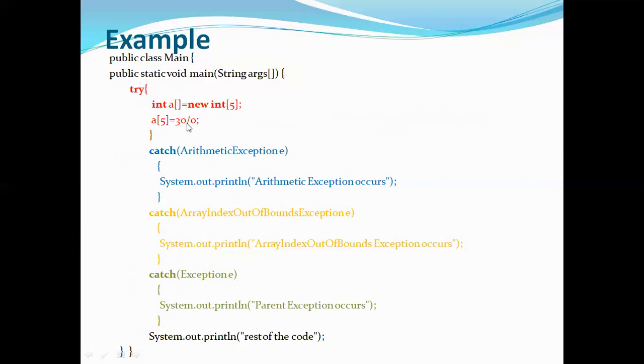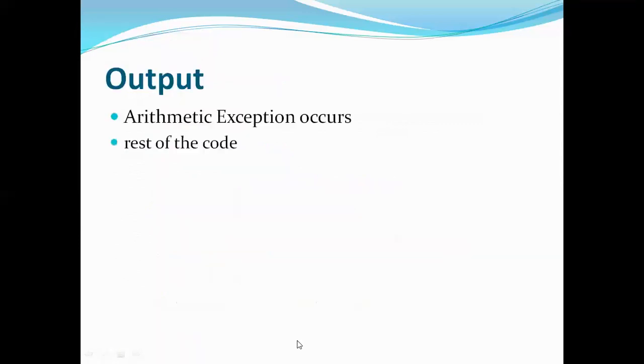If it is an integer, imagine, then it will go to the second statement, that is array index out of bound. But here itself I'm doing some operation, then I'm assigning, so the operation itself is wrong. That's why the exception is of arithmetic exception type. After that, these catch blocks are over. One exception raised, one catch block handles that. After that, immediately it will go to the next statement, which is rest of code. So you will get this output as arithmetic exception occurs and then rest of code. So this is multi catch block.